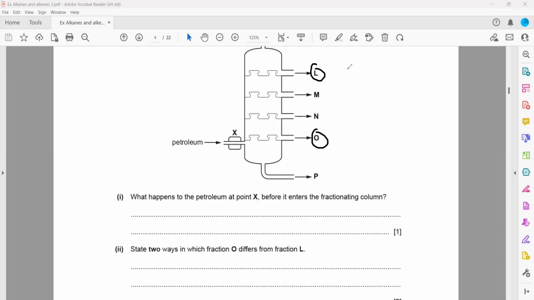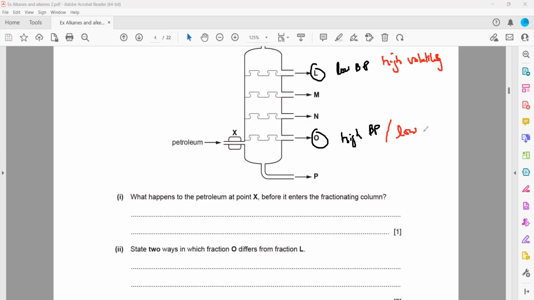You just need a difference in the fraction, like you can mention a difference in terms of carbon, in terms of combustion, in terms of viscosity. Many are there. O is a larger molecule as compared to L. So you can mention O will have a high boiling point, L will have a low boiling point, and the one which has a low boiling point will have high volatility. Volatility means it can easily be vaporized.